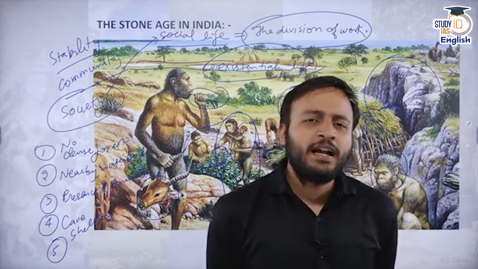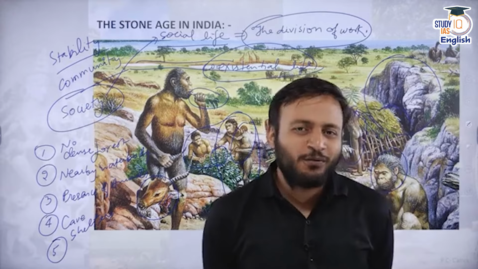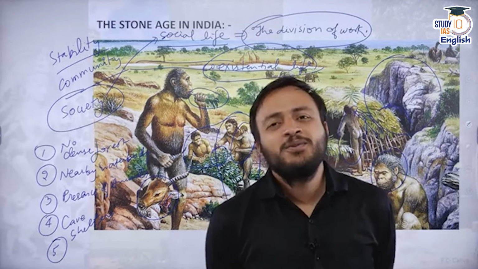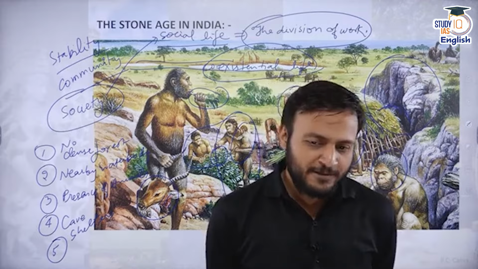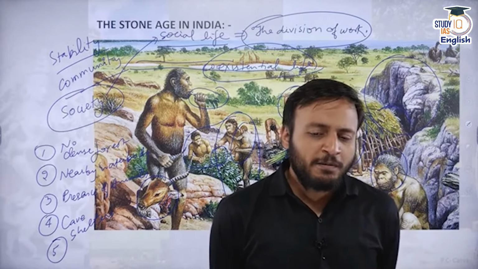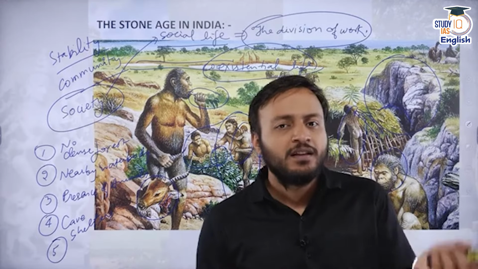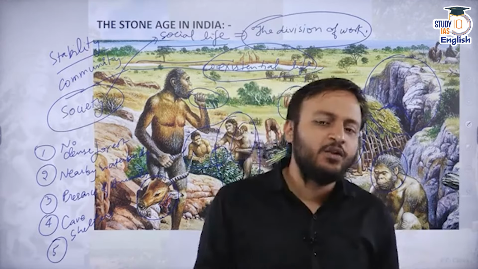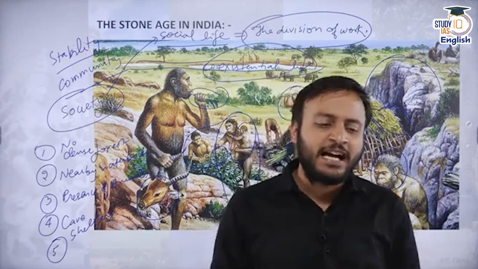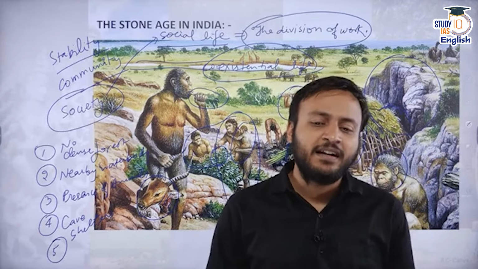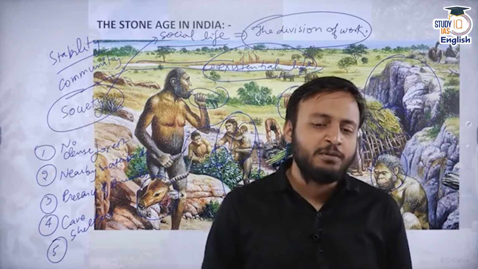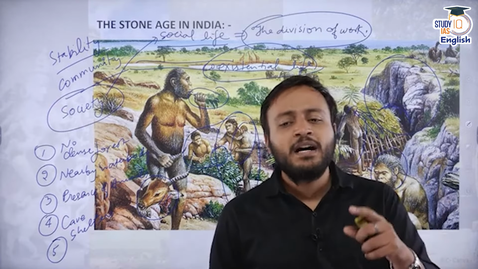So this could be an imaginary picture obviously, but this could belong to the Neolithic time period, or most probably the junction between the Mesolithic and the Neolithic, because that was the time when the human beings started living in such communities.